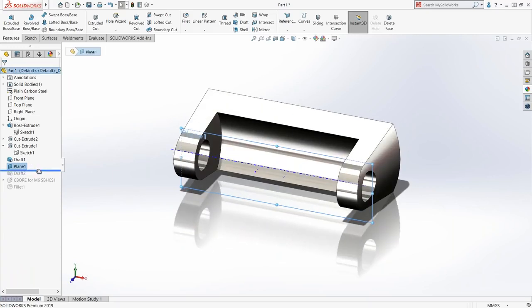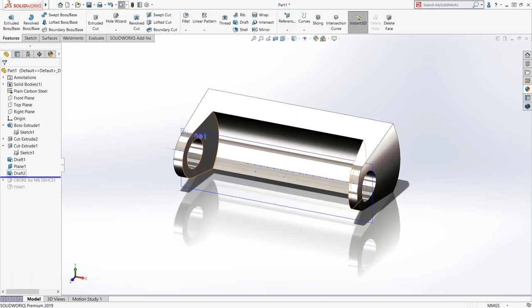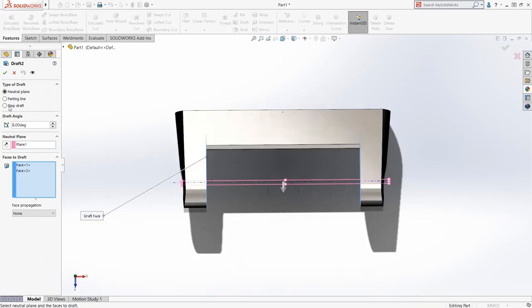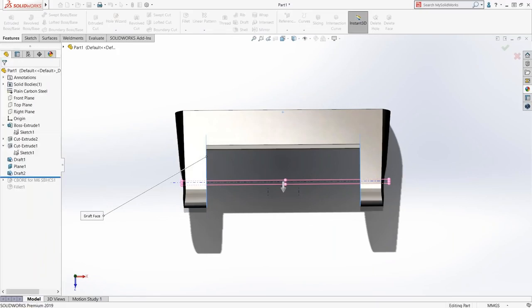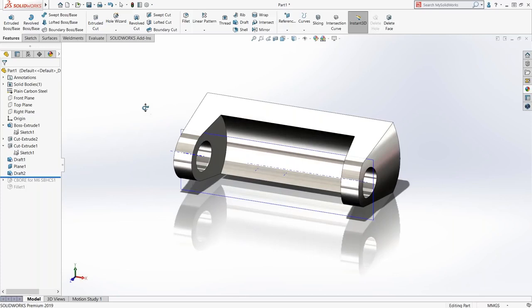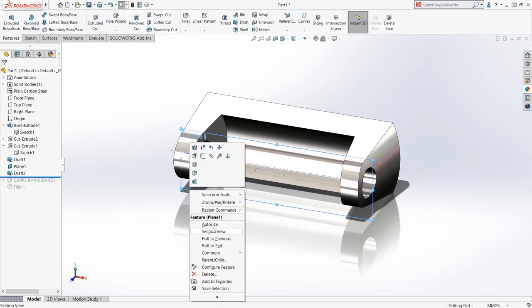So now that plane, obviously before this draft, now what I'm going to do is when I apply this draft, instead of using the front plane, I'm going to use this plane I created here. And I want you to watch what happens when I do this. You'll see, back here I'm going to add material, and back here I'm going to remove material. So if I roll that back, roll that forward, you can see what I'm doing. I'm pivoting about that plane that I created there. So again, draft can add material and remove material, so it's very powerful that way.